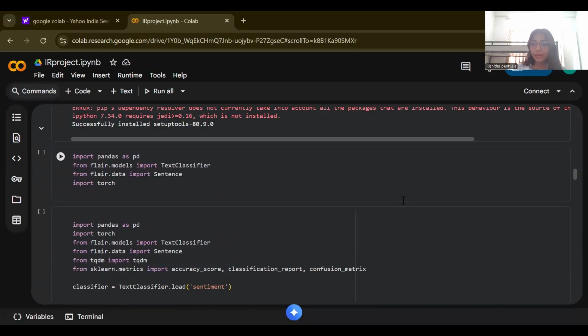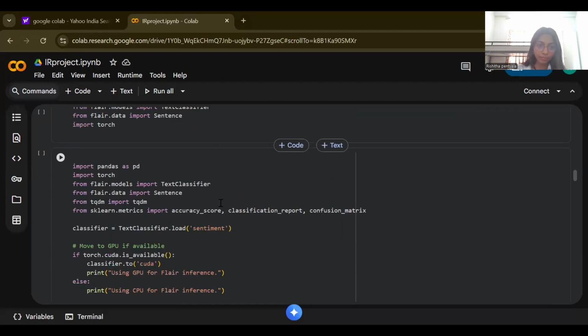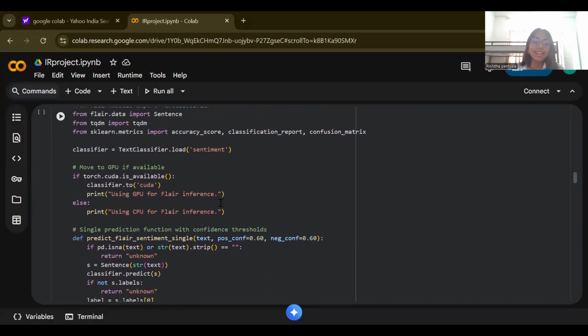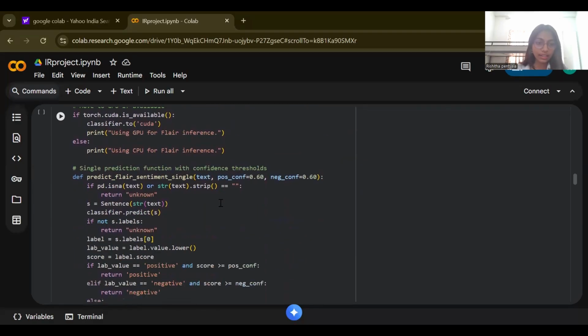That's why I went ahead and also tried other models like Flair. So here I am importing Flair, and this is where I perform the Flair sentiment analysis on the data set.